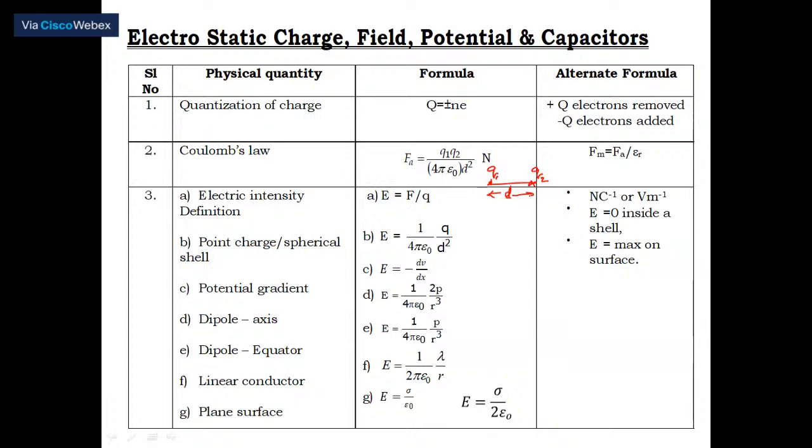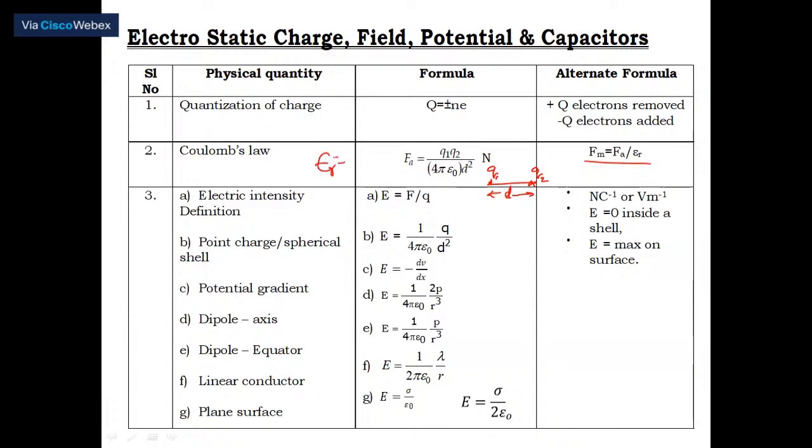Now, suppose you are placing the charges in a medium, then what are we going to come across? Here we have given a simplified answer: the force between any 2 point charges in any medium, Fm, is equal to Fa divided by epsilon r. In other words, when you place them in a medium, you have to divide by what is called the relative permittivity or dielectric constant. Why? The force between the 2 point charges decreases. That's why we are calculating epsilon r.